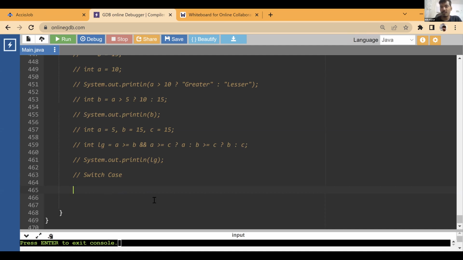In the second case, if B is greater than A, this would work in all cases. B is greater than A, and if B is greater than C, then B is the largest. If B is greater than A and B is not greater than C, if C is greater than B, that means C. B is greater than A, and C is greater than B. So C is definitely the largest, right? C is anyway going to be greater than A.